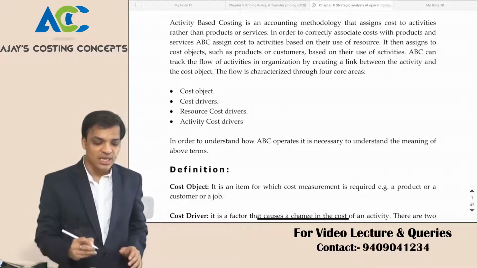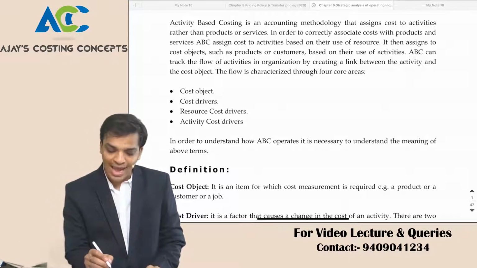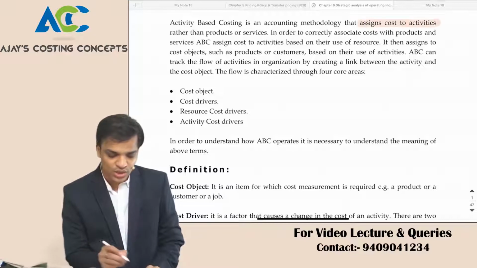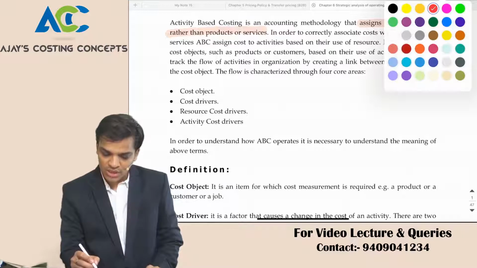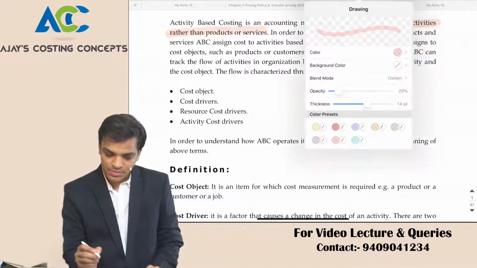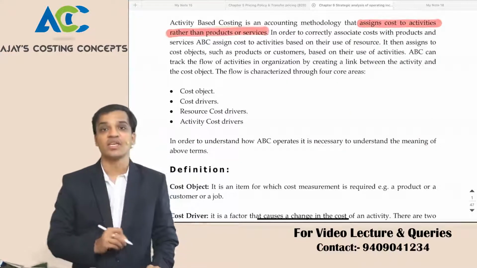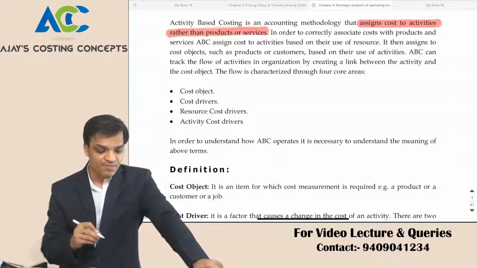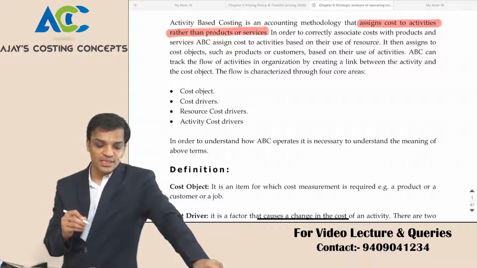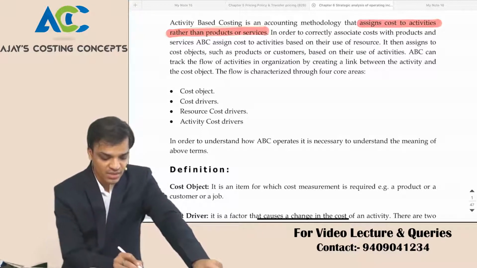See, activity based costing is the accounting methodology that assigns cost to activities rather than product. So it is a cost that we assign to activities rather than product or services, right? In order to correctly associate cost with product and service, ABC uses the cost of activities based on the use of resources. It then assigns that to the cost object.